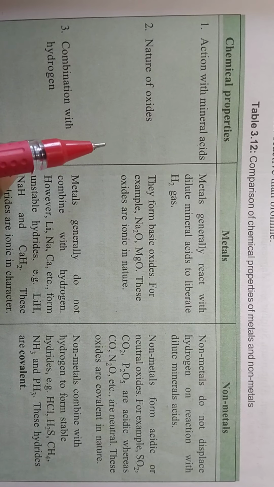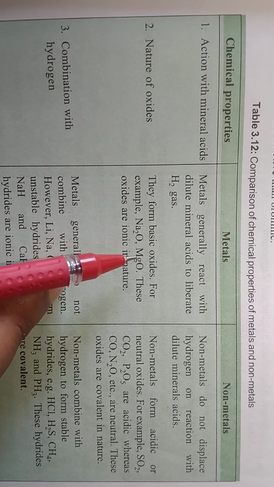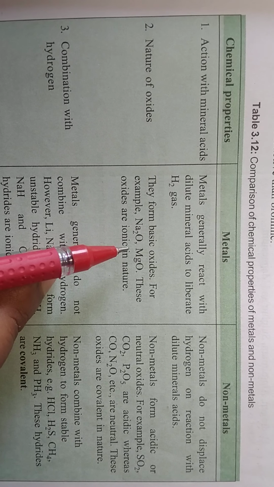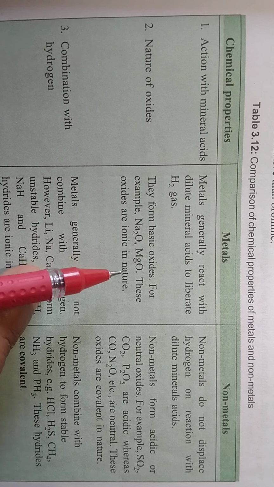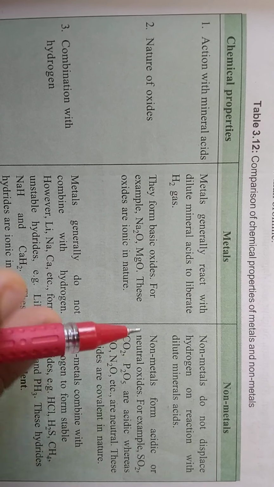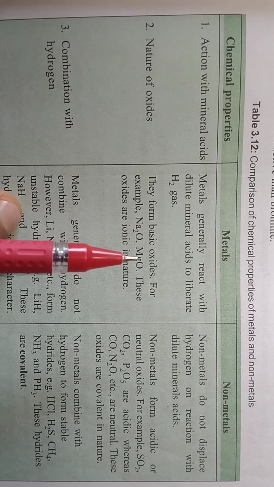Second point, nature of oxides. So metal generally form metallic oxide which are basic in nature, and as well as they are ionic in nature. But non-metal, they form acidic and neutral oxides both.